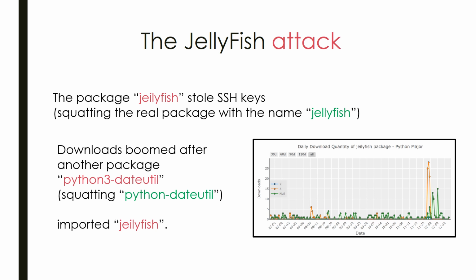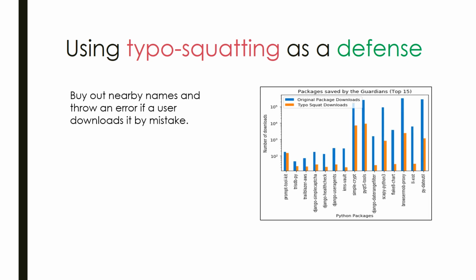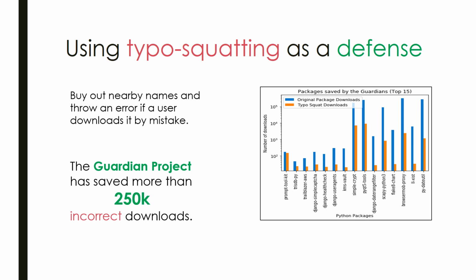Then we started to think, how do we defend against these attacks? That's when we bumped into the Guardian project, which typosquats popular packages so that an attacker cannot typosquat them. So they're using methods used by an attacker as a defense. Packages created by the Guardians simply raise an error if a user tries to install them. The project is really interesting, and it also helps us get a lower bound on the number of mistakes users actually make. The Guardians can proudly say that they have saved more than 250,000 incorrect downloads.